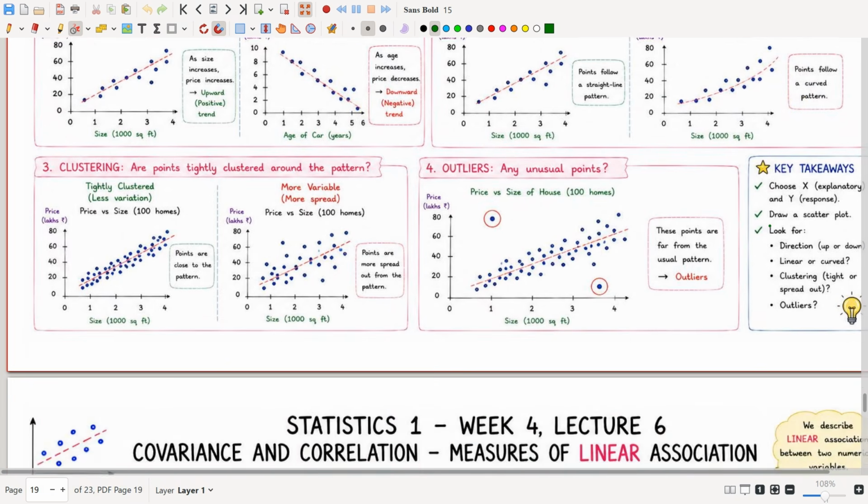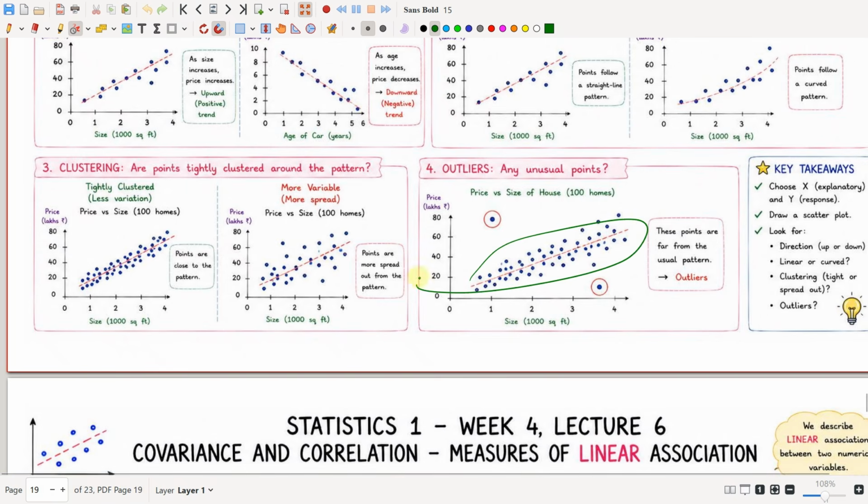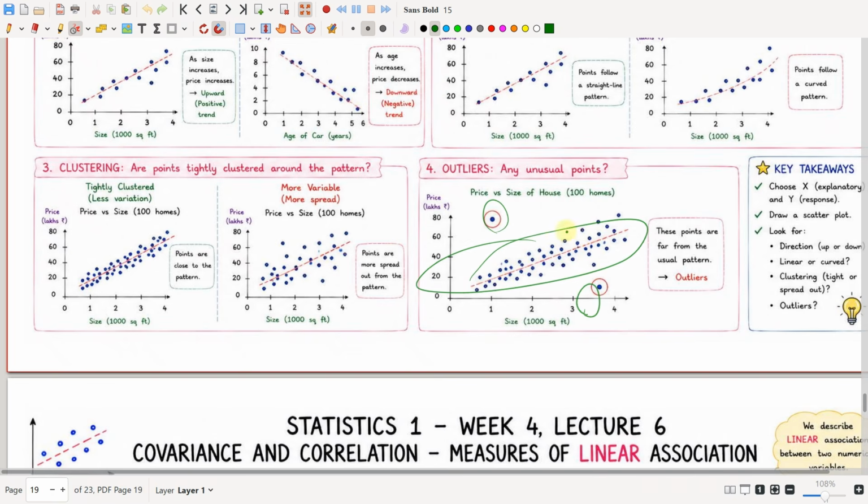We can also see clustering in this. When the data is tightly clustered, that is, closely placed together like this, then there is less variation in the data. And if the data is more spread out, then there is more spread in this data. That means the data has more variance. So you can understand these points from the scatter plot. You can also locate outliers from the scatter plot. See, all the data are concentrated here, but two points are located here. So these are what we call outliers.